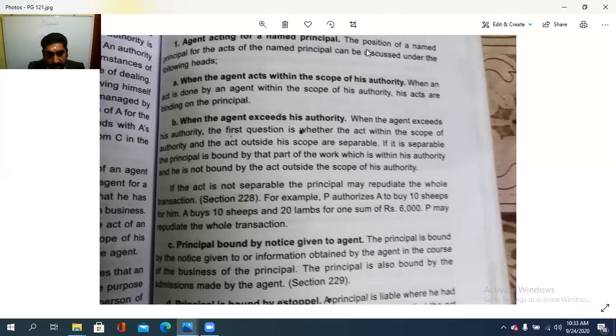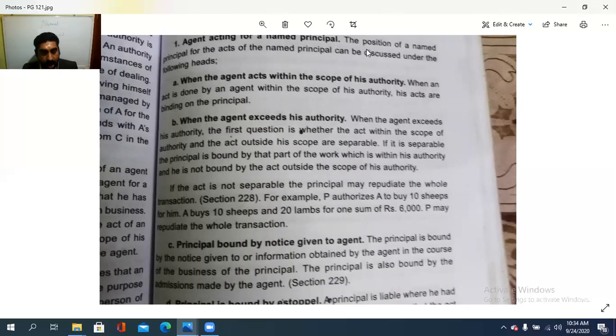If the act is not separable, separated ചെയ്തിട്ടില്ലെങ്കിൽ, the principal may repudiate the whole transaction, means cancel the whole transaction. For example, P authorizes A to buy 10 sheep for him. 10 ആടുകളെ മേടിക്കാനായിട്ട് P എന്ത് ചെയ്തു? Authorize A to buy 10 sheep. A buys 10 sheep and 20 lambs for one sum of 6,000.